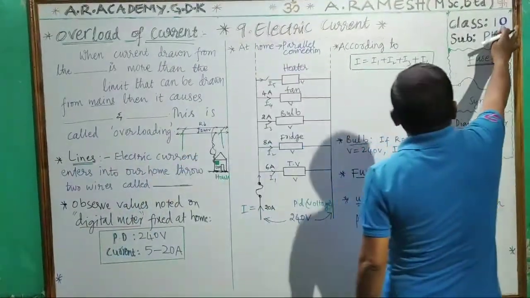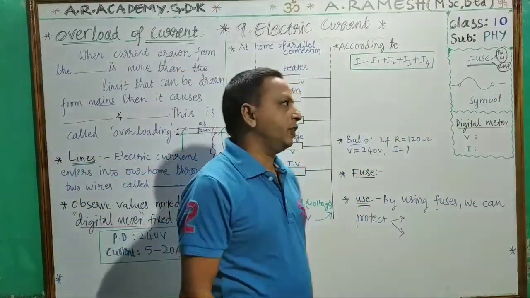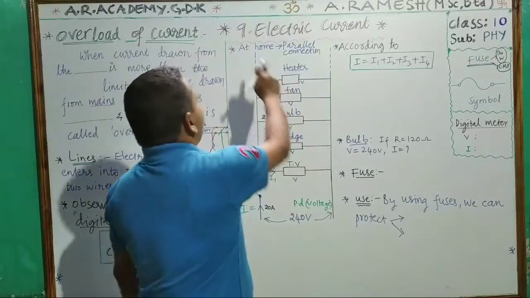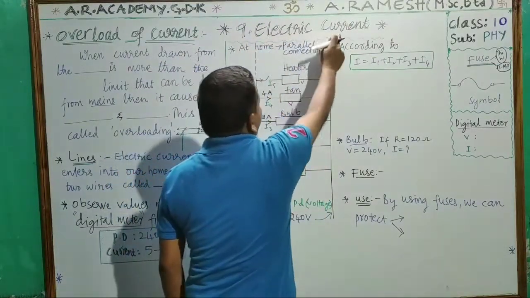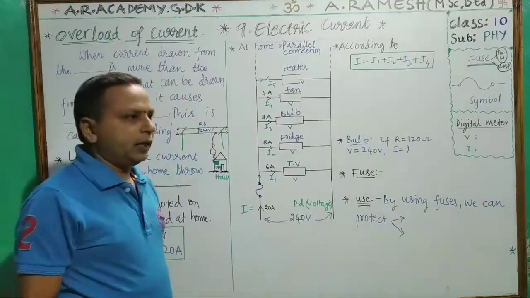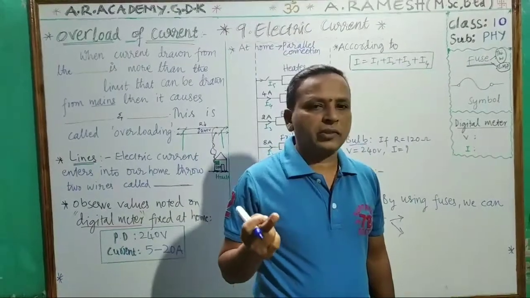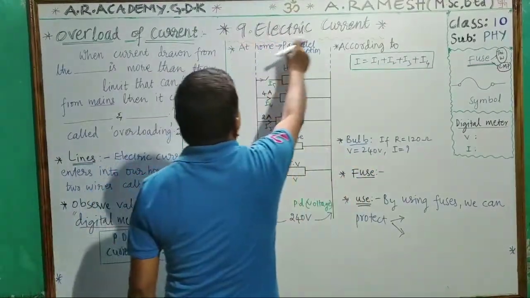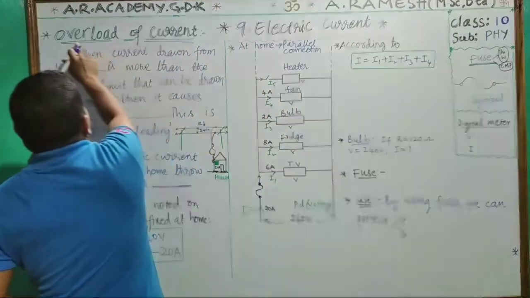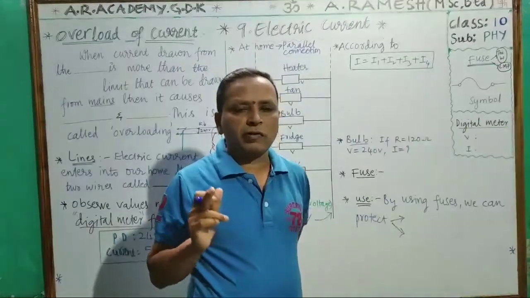Today, 10th class physics. Are you listening, children? Today from 10th class physics, 9th lesson, electric current. In case of ICSE, CBSE students, it may be written as the electricity lesson. No problem, okay? Today's topic from the electric current lesson is overload of current.